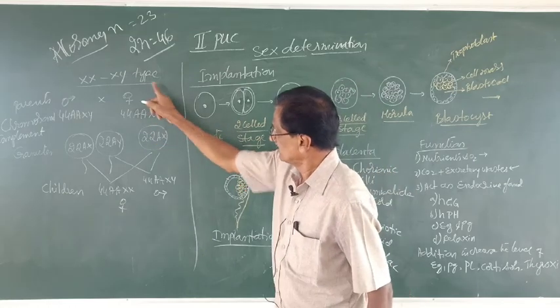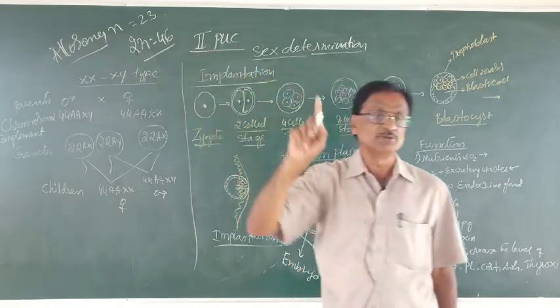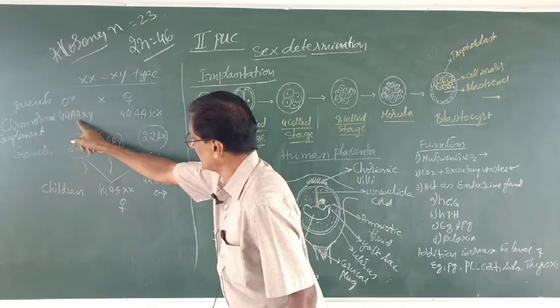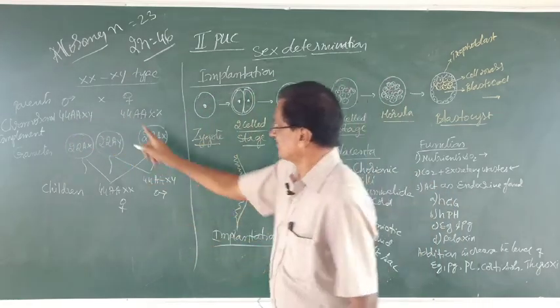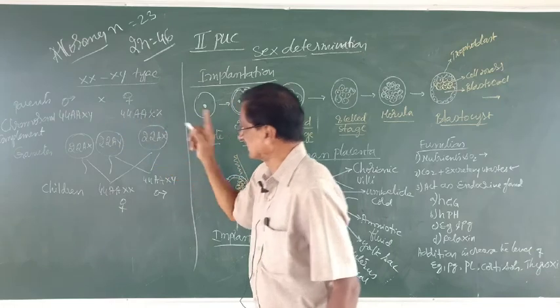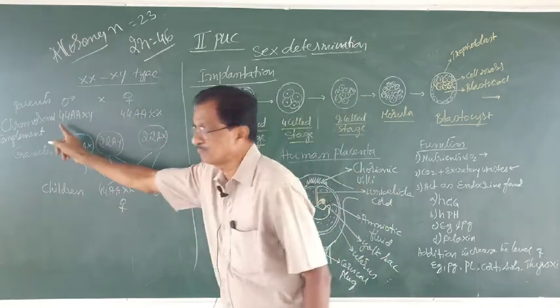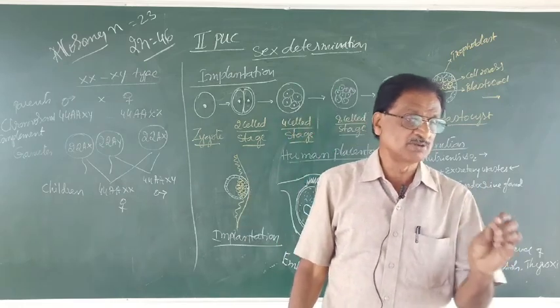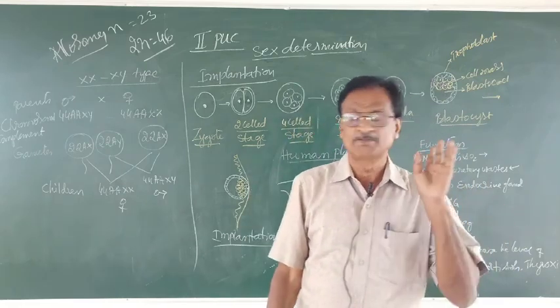These determine the femaleness of the individual. So 44 AA XY and 44 AA XX are the chromosomal complements of the male and female individual respectively.